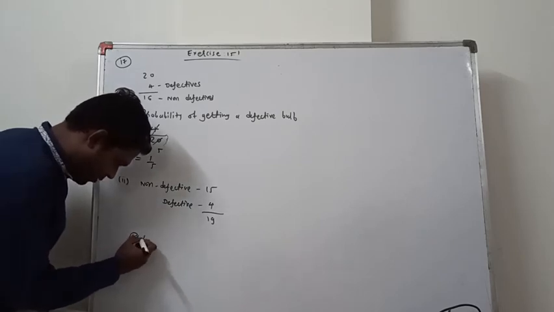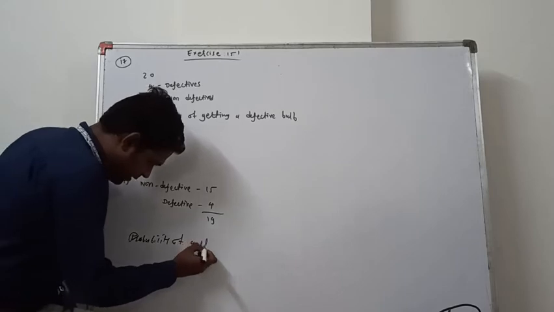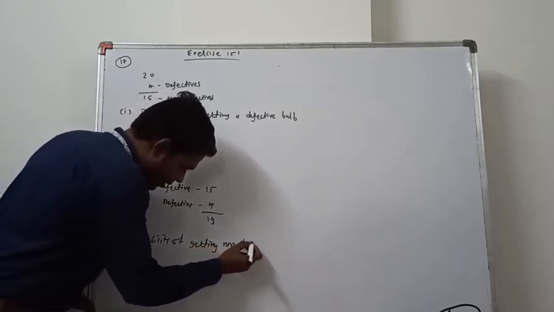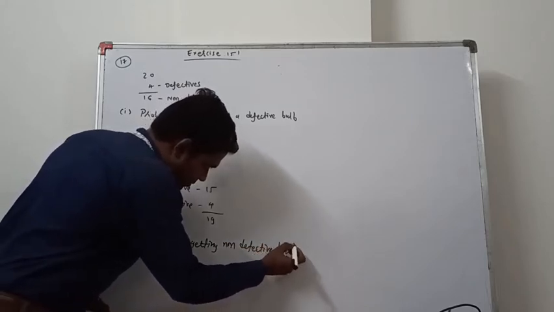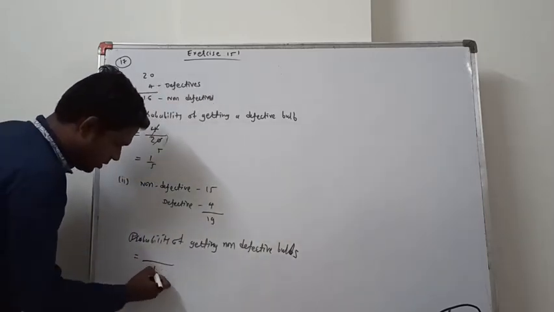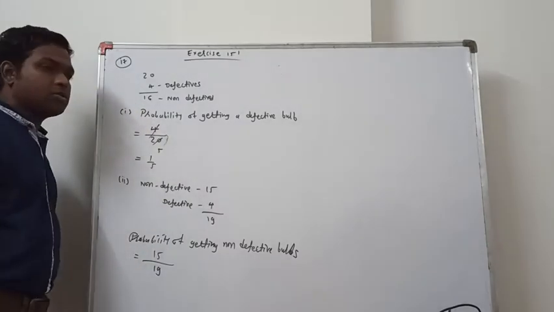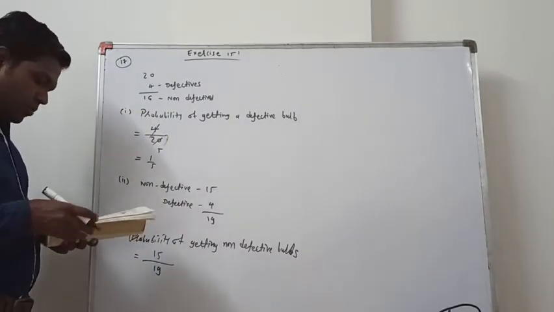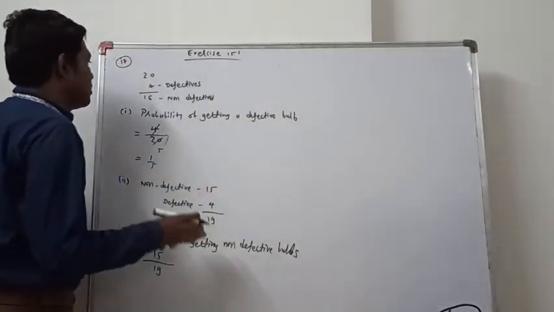Probability of getting a non-defective bulb equals total bulbs 19, non-defective bulbs are 15. Then the answer is 15 divided by 19. So this is our answer. Next, question number 18.